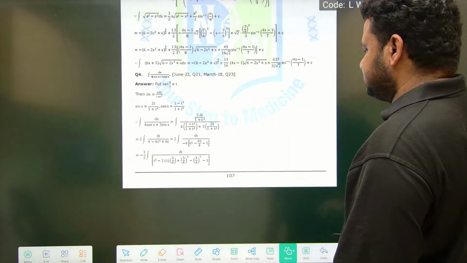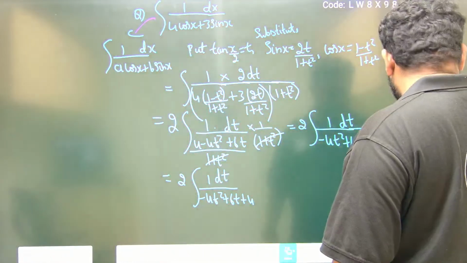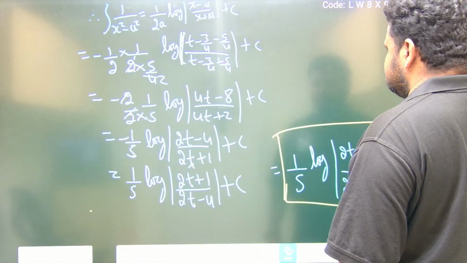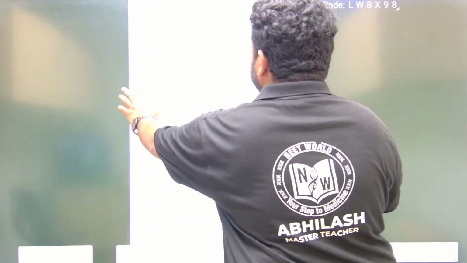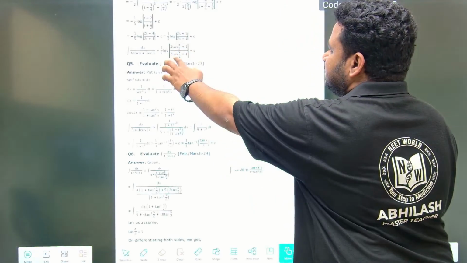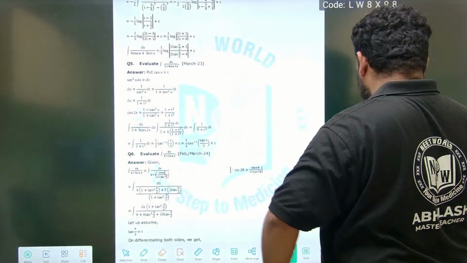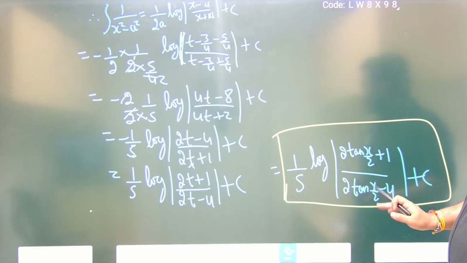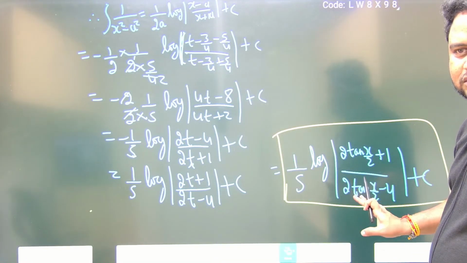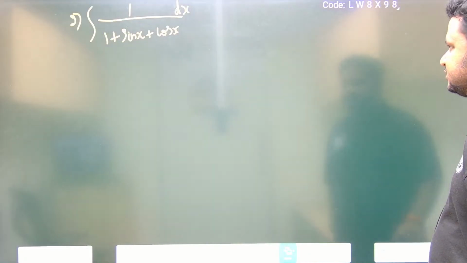So this is the question we solved. Look at this: 1 by 5 log of 2 tan x by 2 plus 1 over 2 tan x by 2 minus 4, plus c. Did we get the same thing? Yes, we got absolutely the same thing. So it is perfectly correct. So you understood the method to solve the question. Let us go to the next question, which is based on the same method.